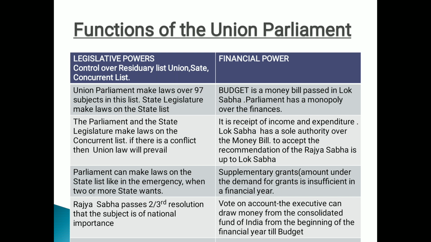Next, vote on account. With the vote on account, the executive can draw the money from the Consolidated Fund of India. Consolidated Fund, as I already told you, is a fund created by the Parliament from which members can draw the salary. Right, everyone? And as I already explained, if the budget is not passed on time, at that time Parliament may issue vote on account so that executives, the members who have the responsibility for public projects, can draw the fund from vote on account.